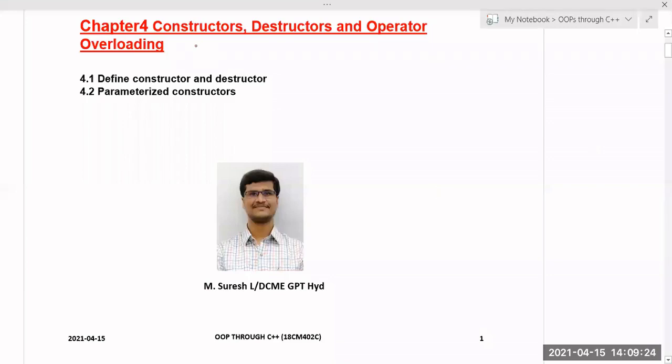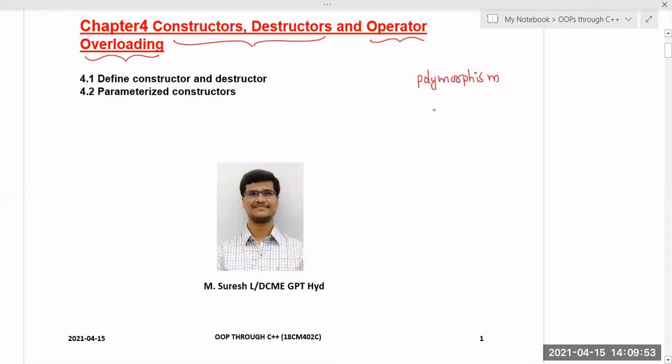So good afternoon all. In today's class we will discuss chapter 4, that is about constructors and destructors. These are two important concepts, and we will discuss one more topic called operator overloading. We have seen function overloading in the second chapter, but in the fourth chapter we will see operator overloading. These two come under polymorphism, one of the important OOPS concepts.